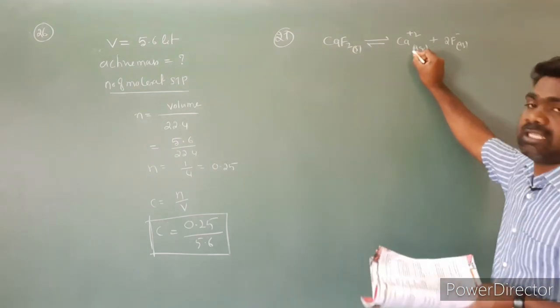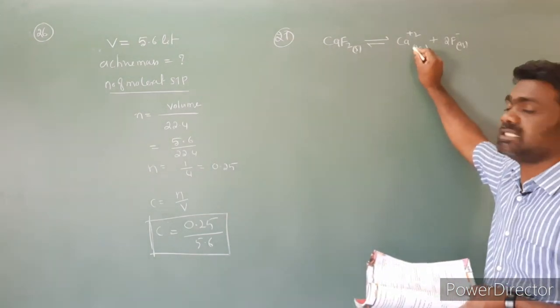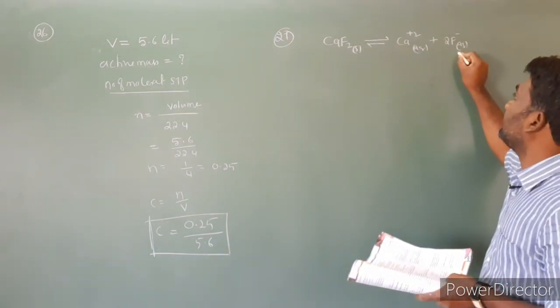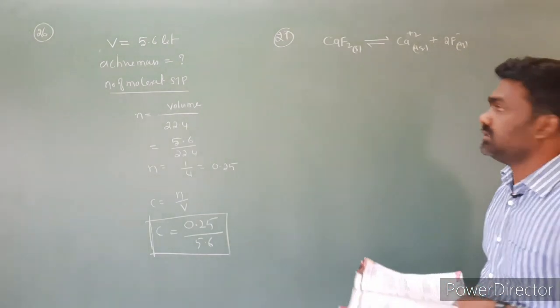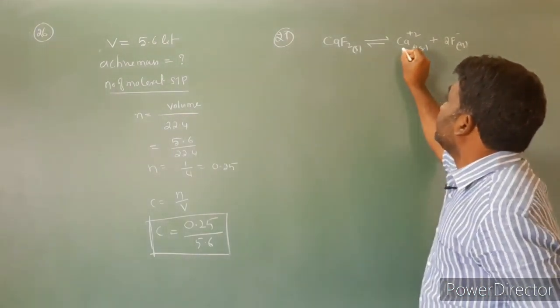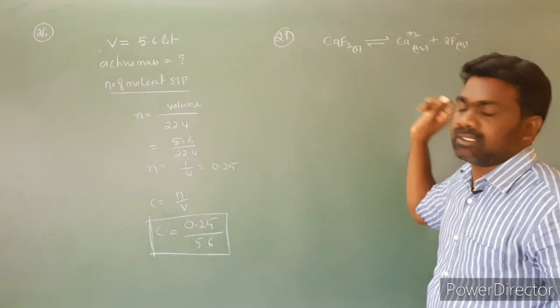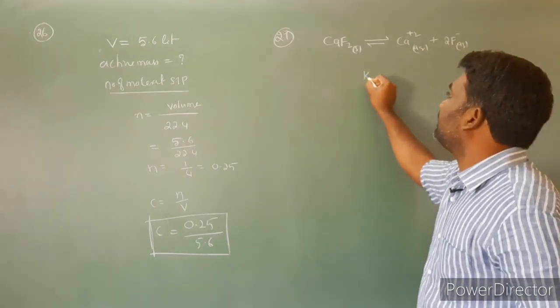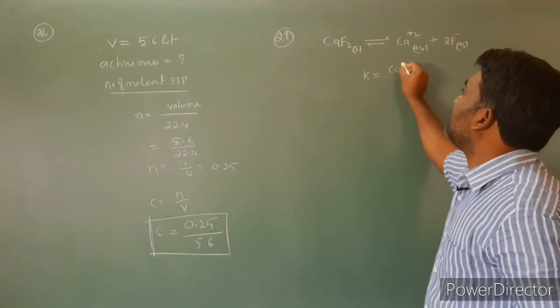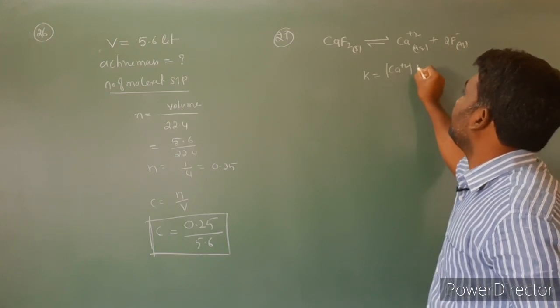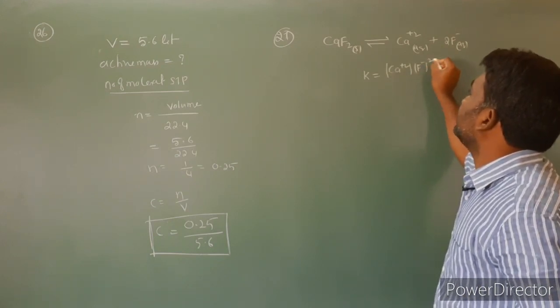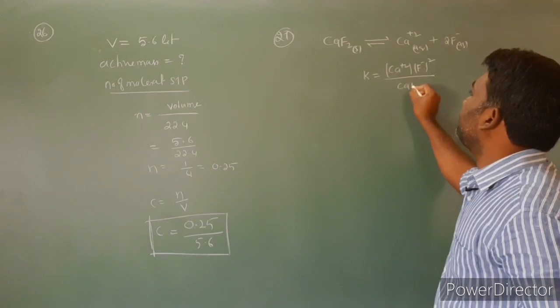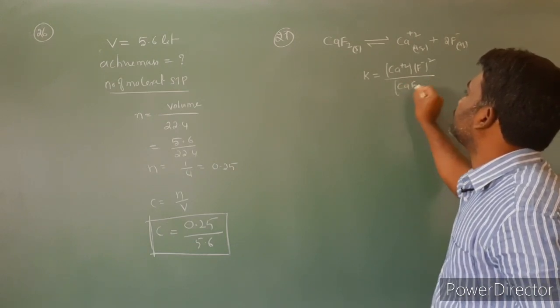So the question is, if the Ca+2 concentration increases 4 times, what is the F- concentration? First we have to write the equilibrium constant K. K is equal to the concentration of Ca+2 times the concentration of F- power 2 by CaF2 solid.